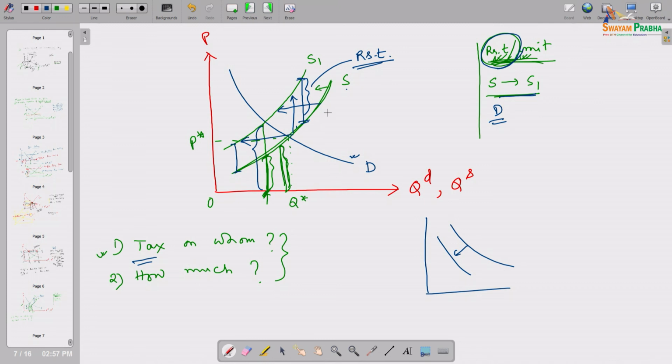So, without any change in the demand curve, if the supply curve moves from one place to another, what kind of implication will be there on the equilibrium price quantity combination, that we all know. So, that we will discuss in our next set of lectures. First we will discuss when the demand curve will shift, and then we will discuss what kind of implication on the equilibrium will be there. Okay. Let us stop here today.